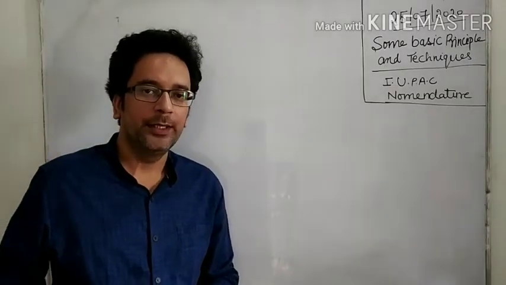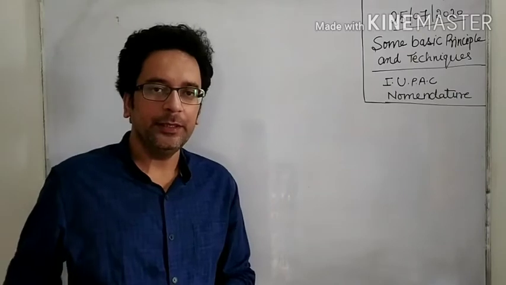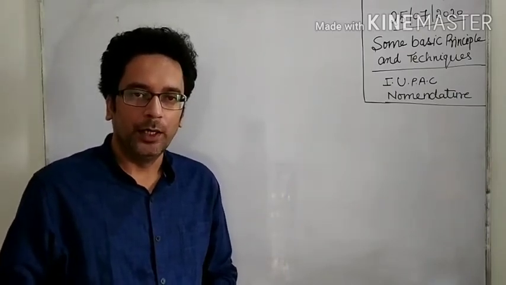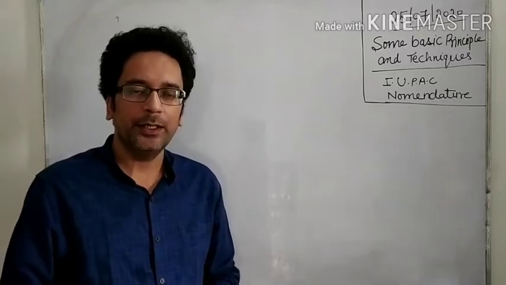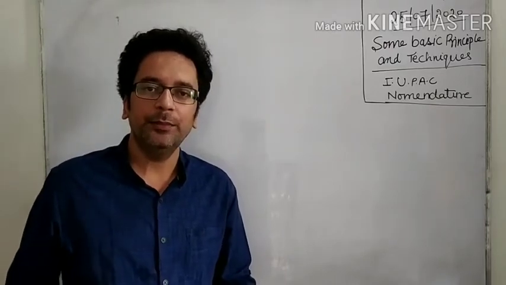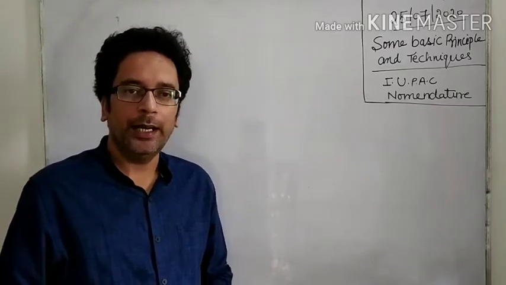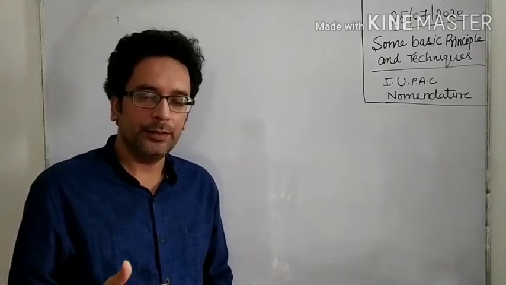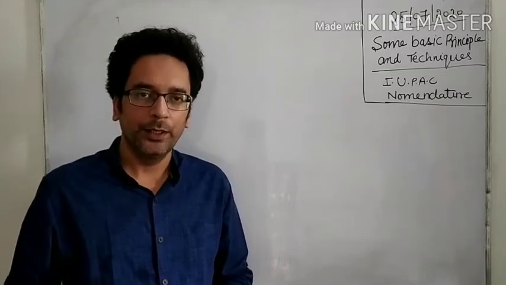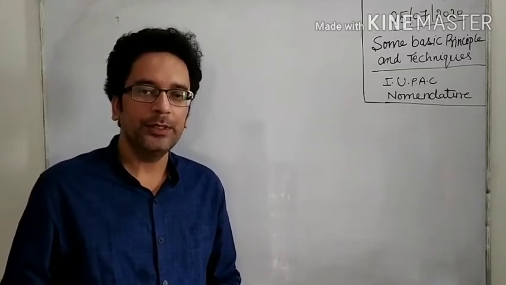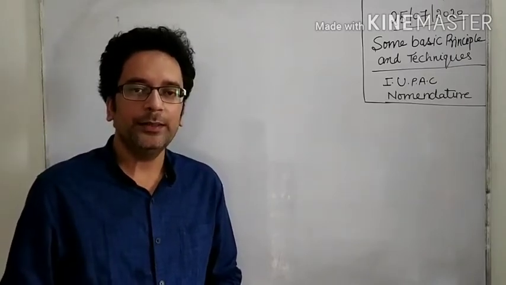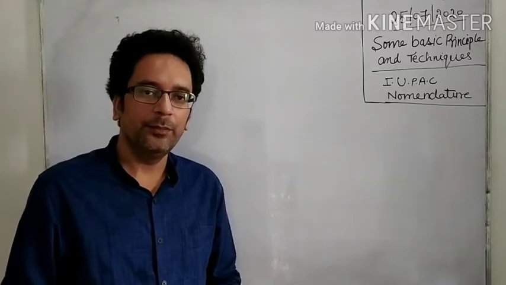Good morning, students. In the previous video, we studied that an organic compound consists of three parts: root word, suffix, and prefix. In the previous video, I explained the meaning of word root, and that there are two types of suffix: primary suffix and secondary suffix. I also explained primary suffix. In this session, I am going to explain the meaning of secondary suffix and the meaning of prefix.